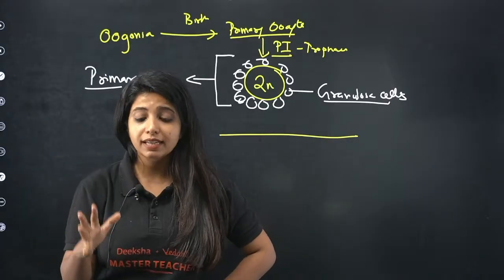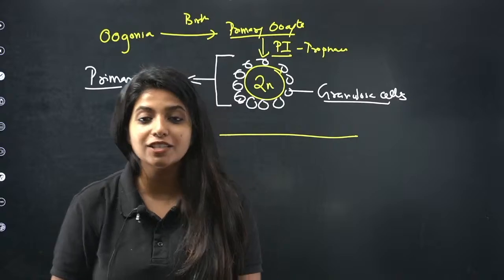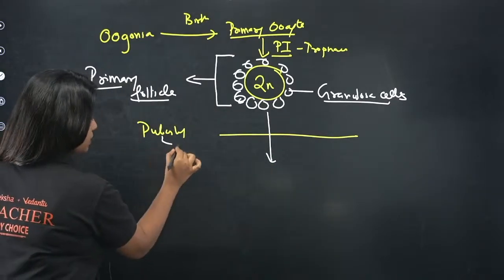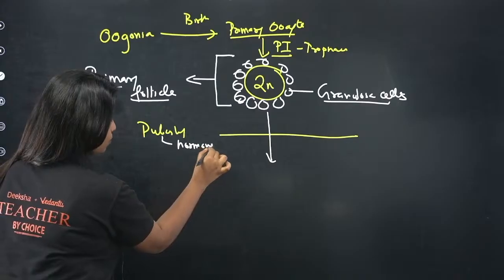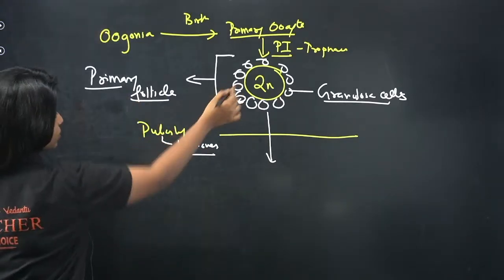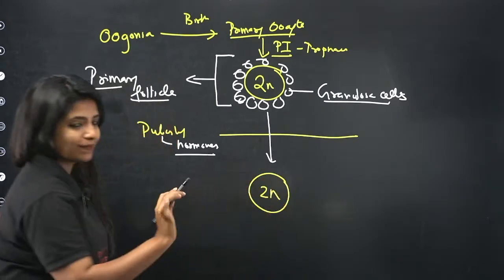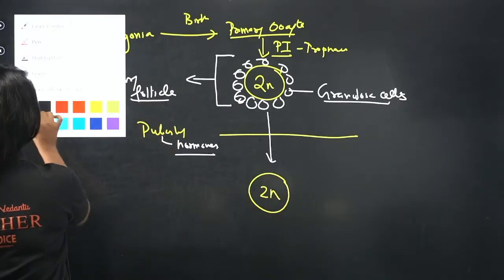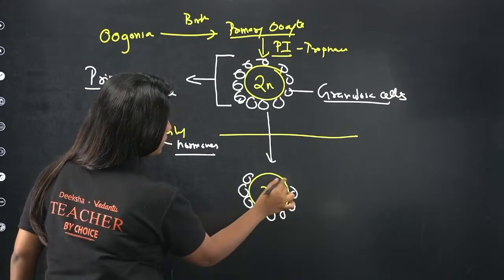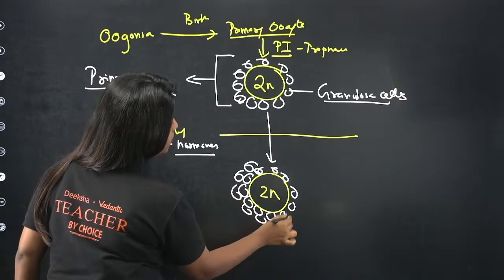Obviously, under the influence of hormones, certain things are going to change. What is the first change that you are going to observe? Basically, hormones are going to come into play when we hit puberty, right? The primary oocyte remains the same, no change. But the granulosa cells, which were only one layer, now become multiple layers.